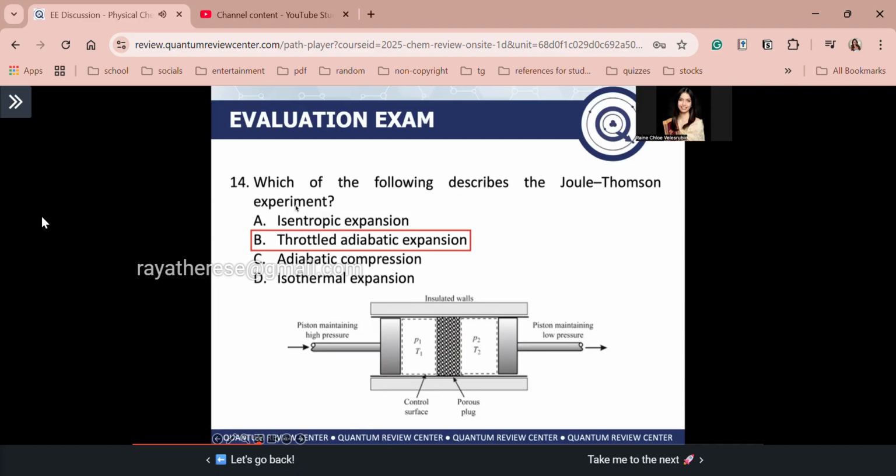Okay? Okay guys, why is letter A wrong? Guys, our Joule-Thomson experiment is not isentropic. Okay? Again guys, isentropic means the entropy is constant. Okay? Next, adiabatic compression is also wrong. We know, guys, that the real gas really expands. Okay? And lastly, isothermal expansion is also wrong. We know, guys, that upon the expansion of your real gas in the Joule-Thomson apparatus, the real gas will either cool or warm. So the real gas will either cool upon expansion or warm upon expansion.